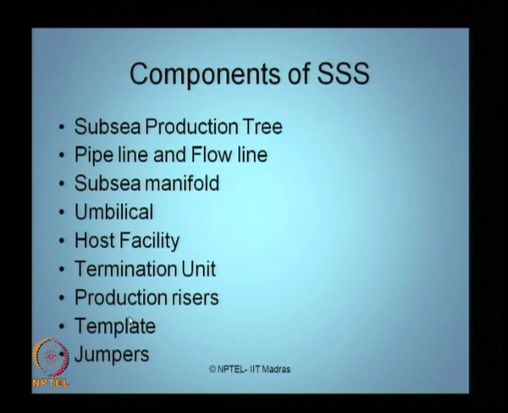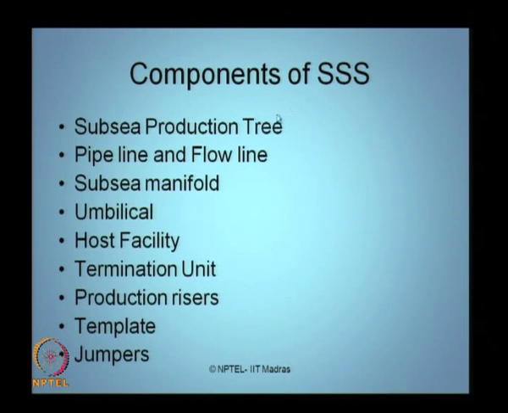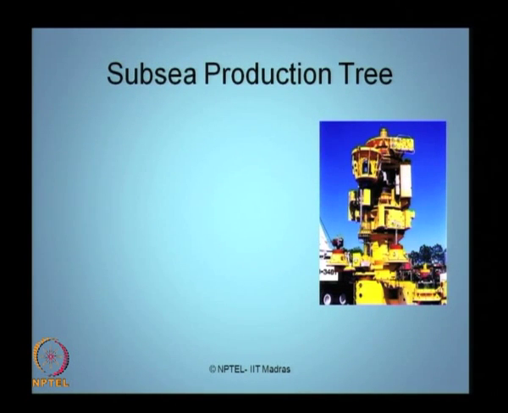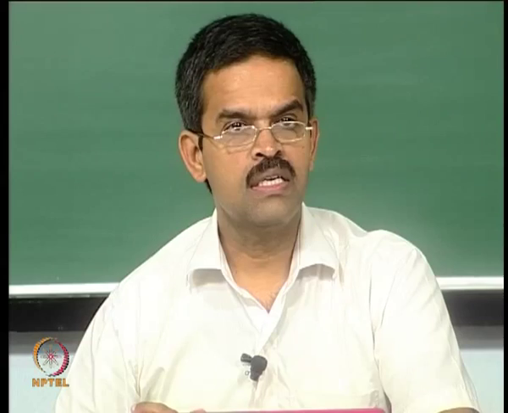You can also have components of template and jumpers attached to it as you see in this slide. Let us now quickly see each one of them separately in detail.